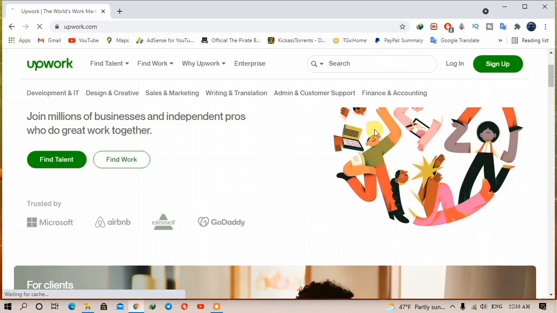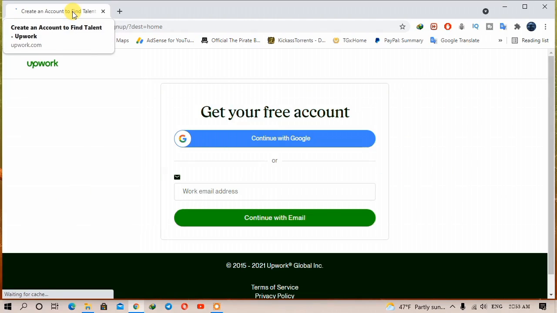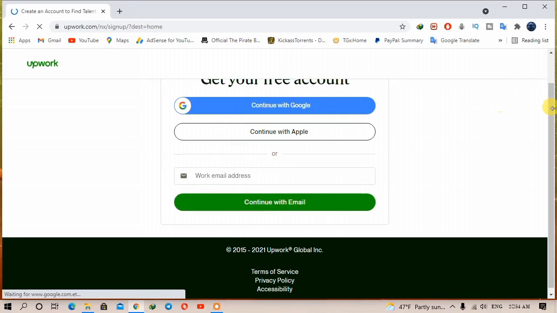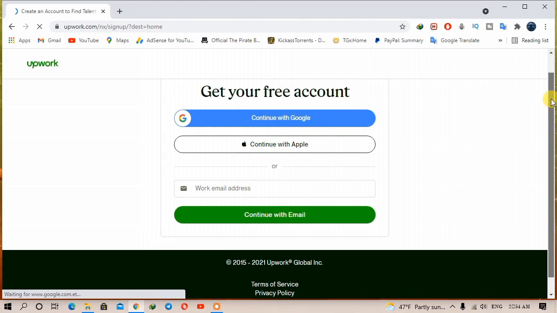Okay, now click on sign up. Create an account, find the talent. Okay, here now you have two choices. Get your free account. You can continue with Google, you can continue with Upwork, and you can continue with email. You can create a new email here, but I recommend to use continue with Google.